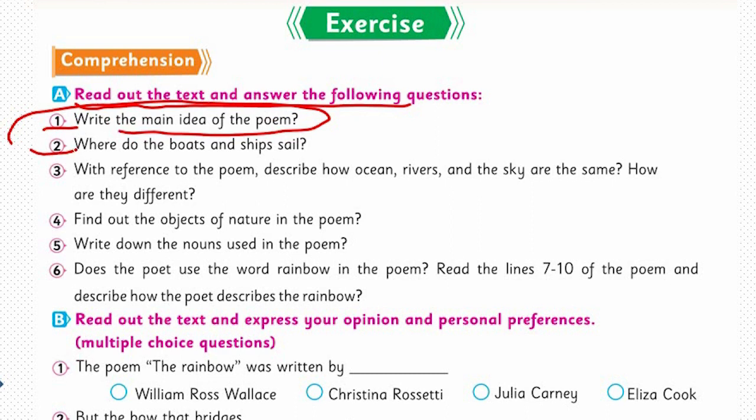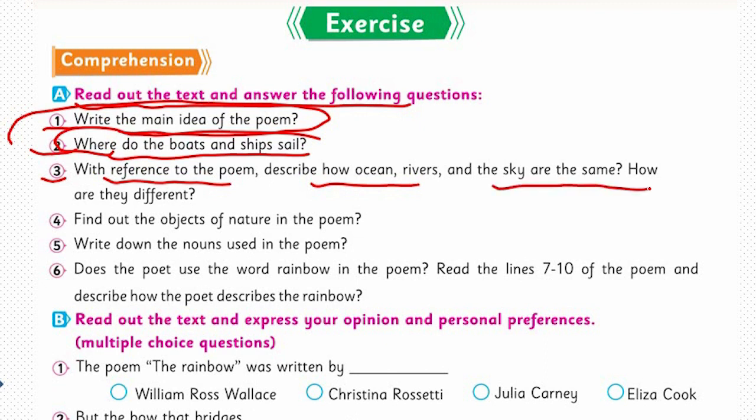The second one: where do the boats and ships sail? Yes, it's very easy. You can find the answer to this question from your poem. The third one: with reference to the poem, describe how ocean, rivers and the skies are the same. How are they different? Yes, we have discussed this. The fourth one: find out the objects of nature in the poem. Yes, I have spotted all the objects of nature for you.